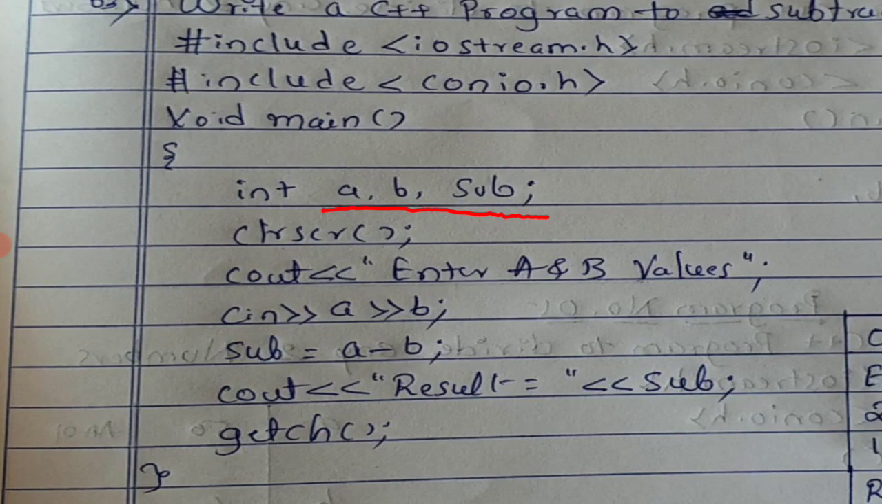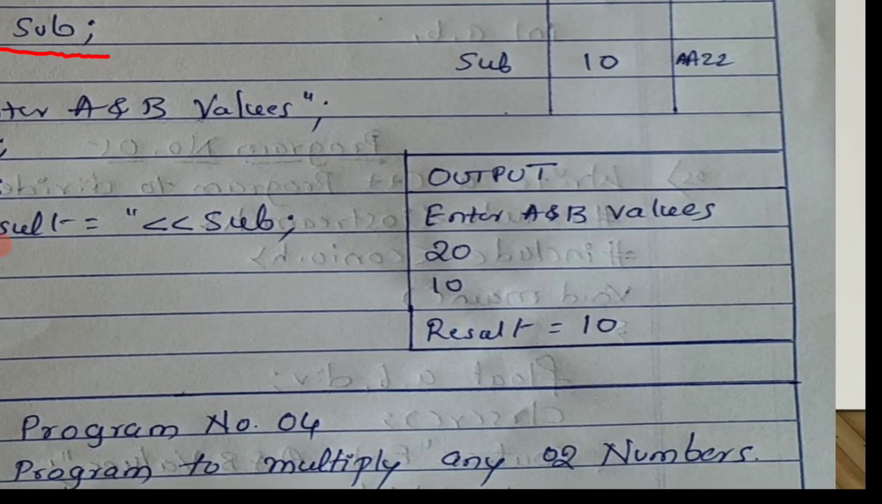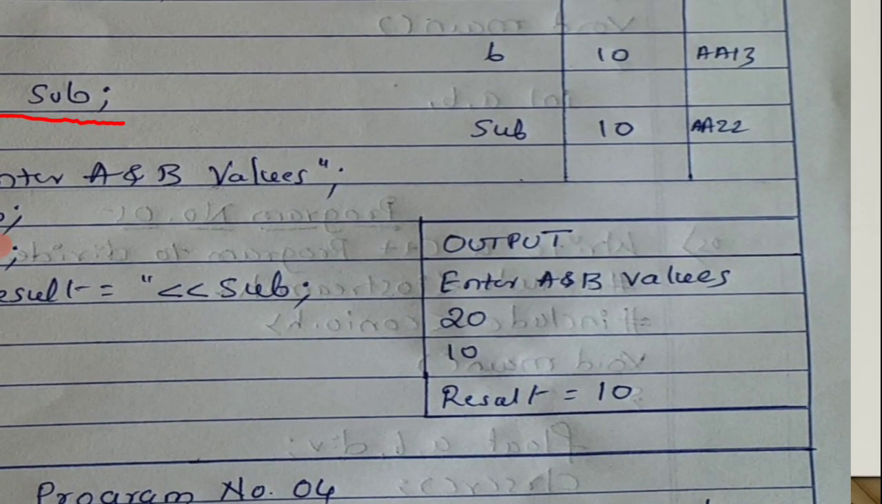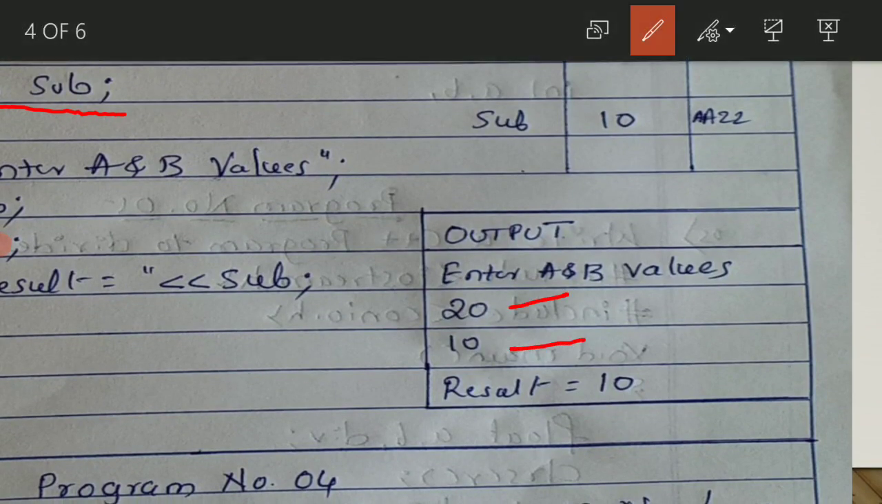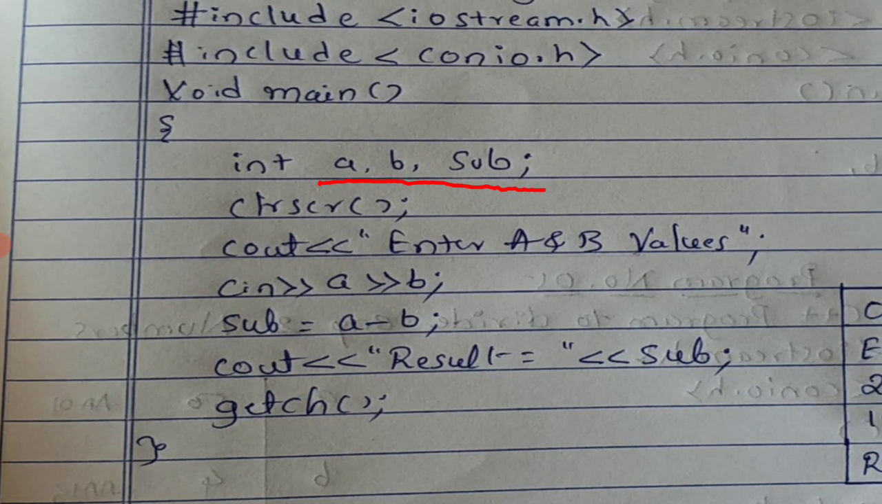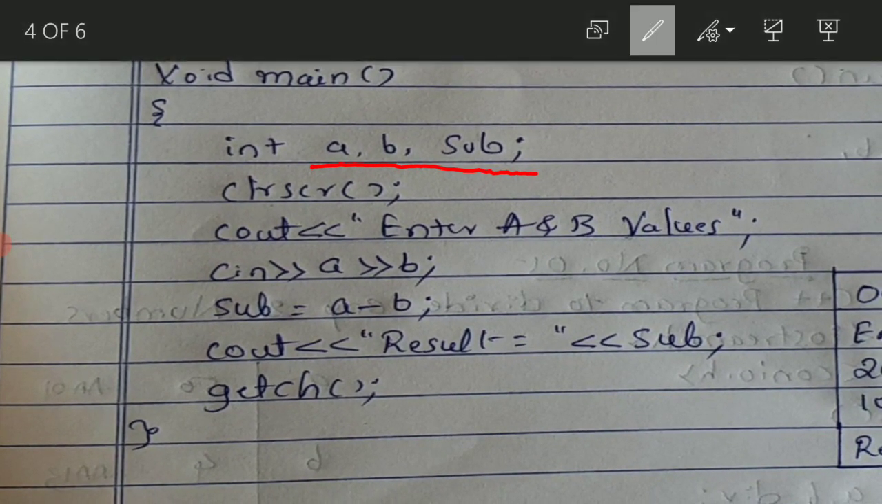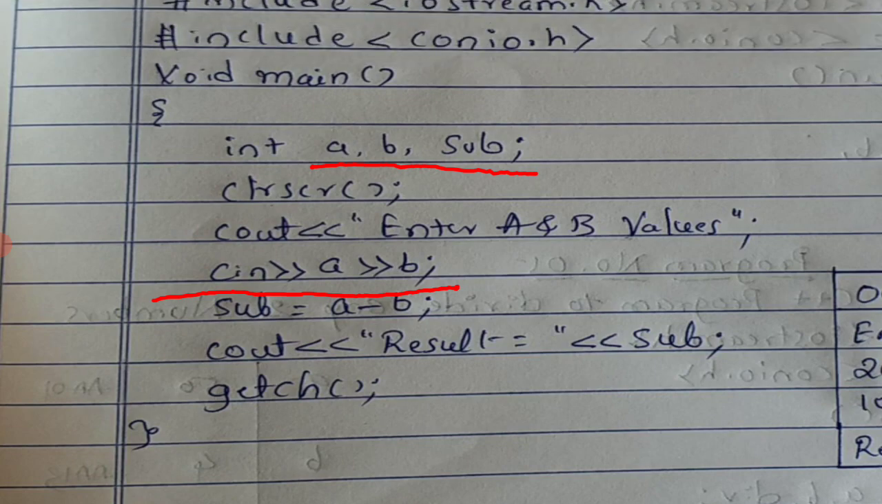When you say enter a and b values, what happens here? On the output screen, you are going to get enter a and b values. You will enter 2 values here, 20 and 10. So you entered 2 values, that is 20 and 10. Now this 20 is assigned to what? A, because see what you have written, cin greater than a, greater than b. The first number is going to be assigned to a, and the second number is assigned to b.